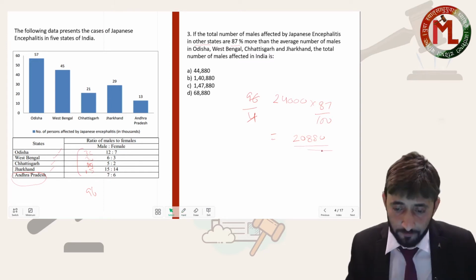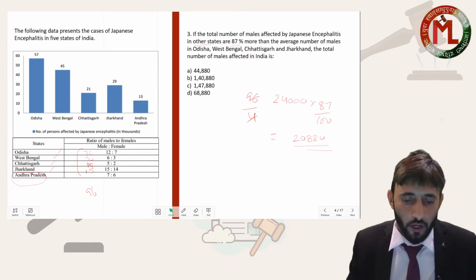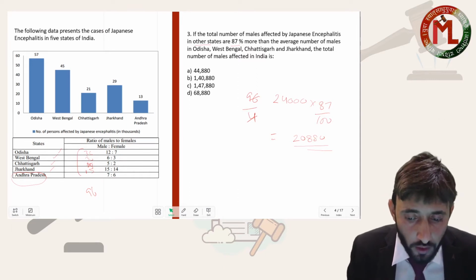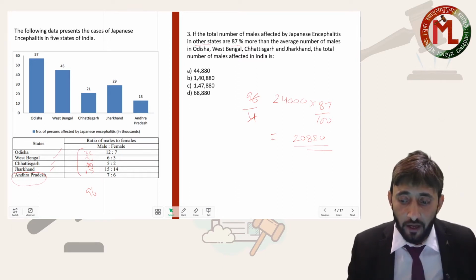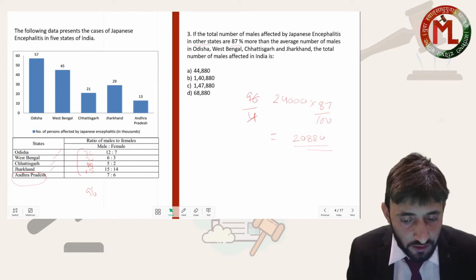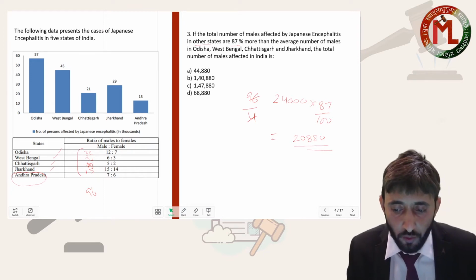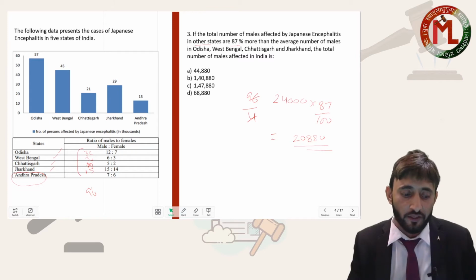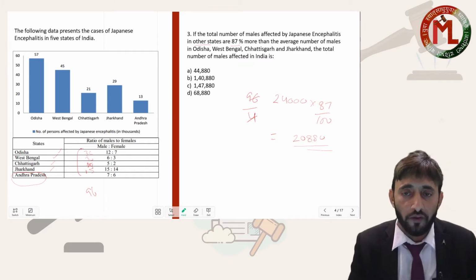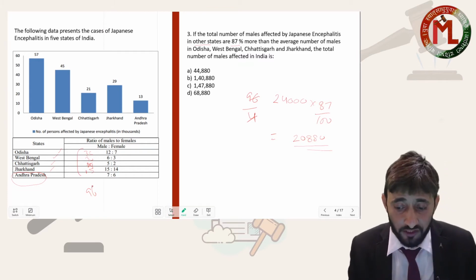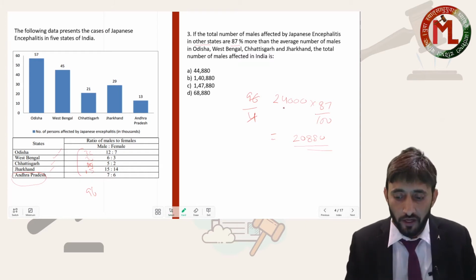Okay my dear. So now let me repeat: if the total number of males affected by JE in the other states is 87% more than the average number of males in these 4 states. First we found the average of these 4 states, that was 24,000.